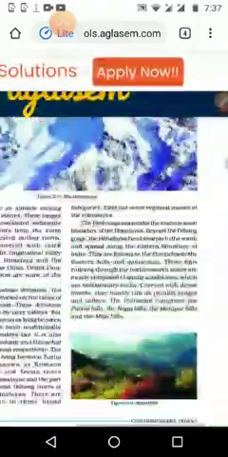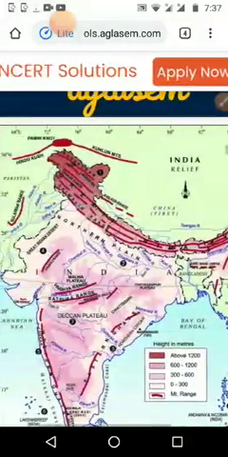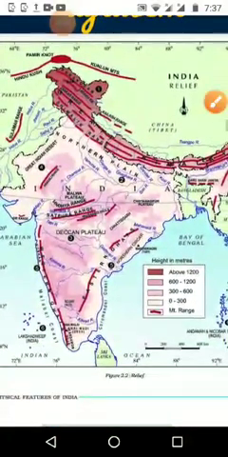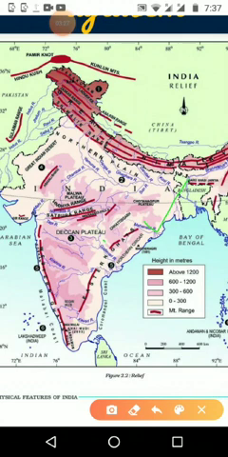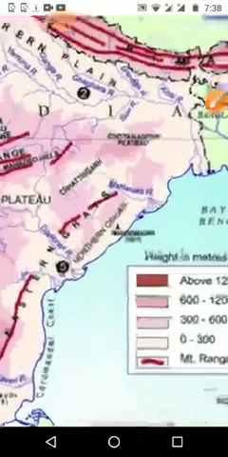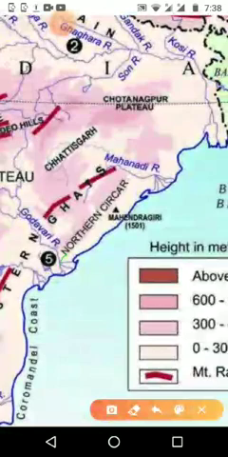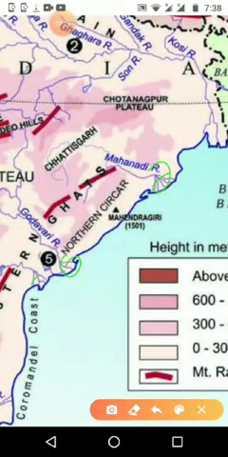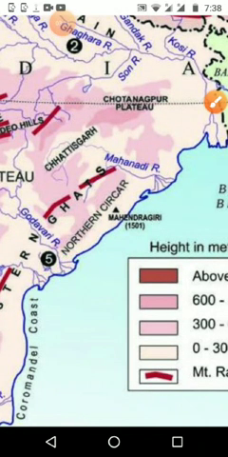Once again in the map we can see the rivers. This is the river Mahanadi, then Godavari, Krishna and Kaveri. These are the major rivers, and if you make this picture a little bit bigger, we can see they form deltas here. Each and every river, even Kaveri, Krishna, all the rivers have deltas.